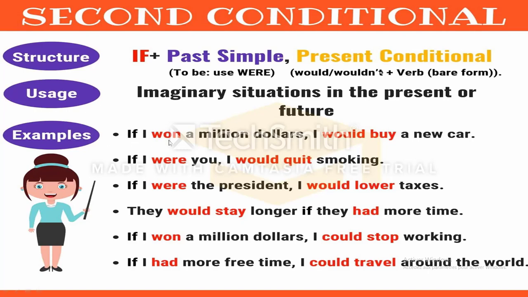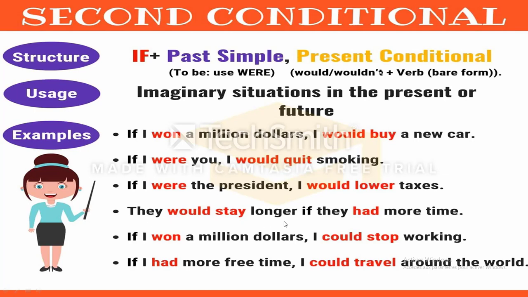Examples here: if I won $1 million, I would buy a new car. Example number 2: if I were you, I would quit smoking. If I were you means if I am in your place, but actually I'm not in your place. If I were the president, maybe the king or the queen, or something like that, I would lower taxes. If I were the president, I'm never going to be a president. I'm just wishing. It is an imaginary situation.